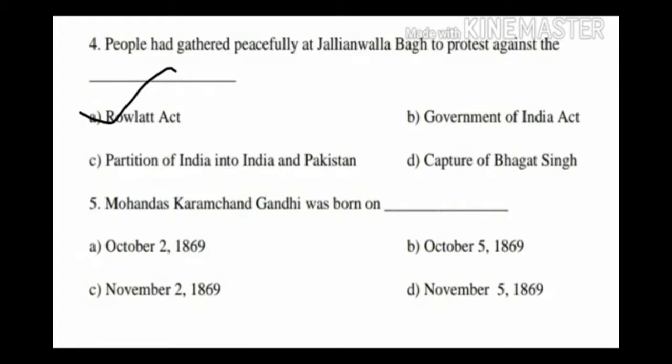Fifth question, Mohandas Karamchand Gandhi was born on dash. Option A, October 2, 1869. Option B, October 5, 1869. Option C, November 2, 1869. Option D, November 5, 1869. What is the correct answer? Yes, the answer is option A, October 2, 1869. Children, Mohandas Karamchand Gandhi was born on October 2, 1869.